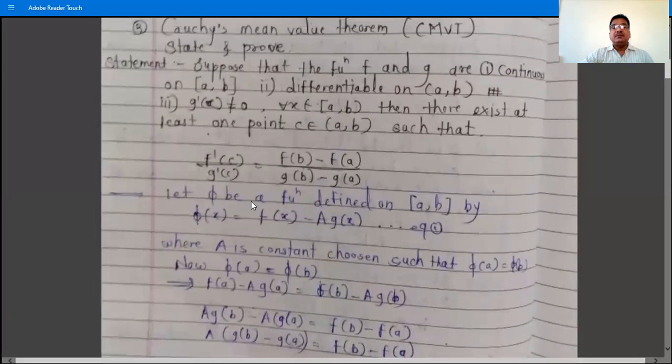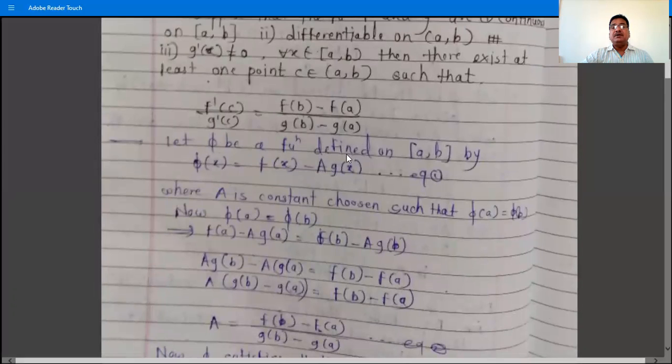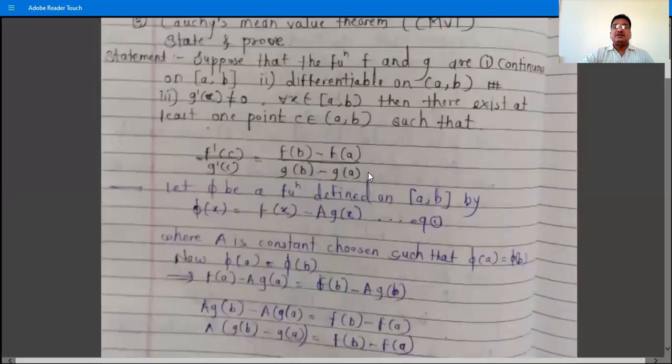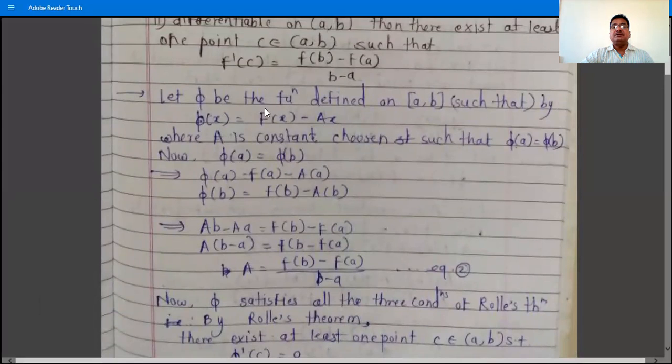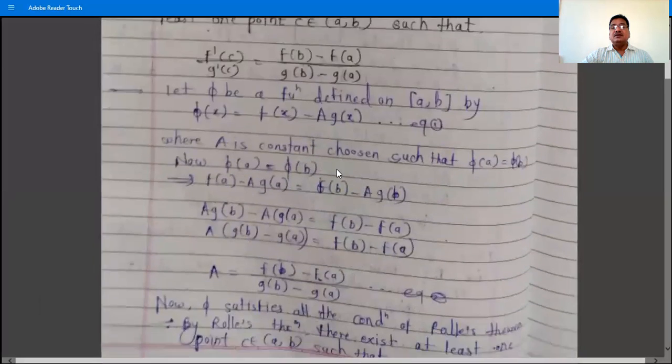So the proof of the theorem: let phi be the function defined on closed interval AB by this definition, phi x is equal to f x minus capital A g x. This is now equation number 1. So in the previous Lagrange's mean value theorem, the function phi x was f x minus A into x. And here the function is what? Phi x is f x minus A, and in the place of x, here is g x. Okay. So phi x is f x minus A g x, where A is a constant chosen such that phi A is equal to phi B.